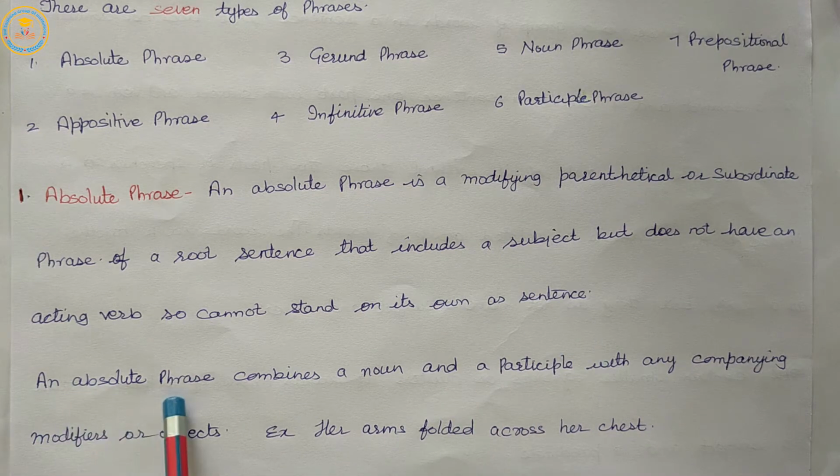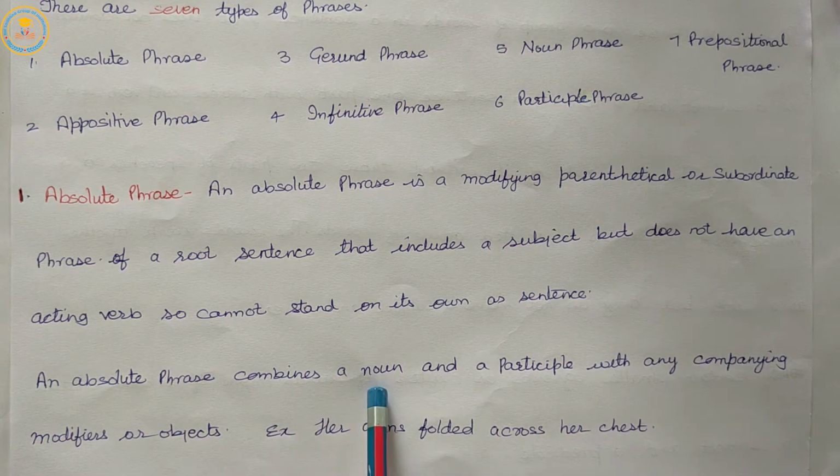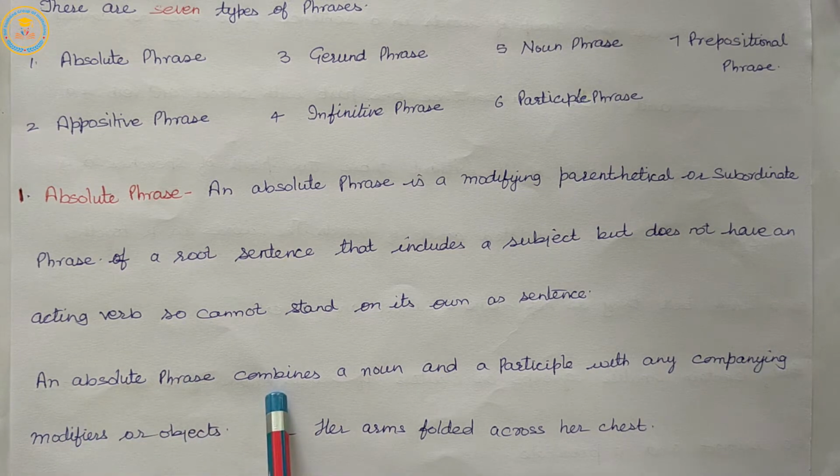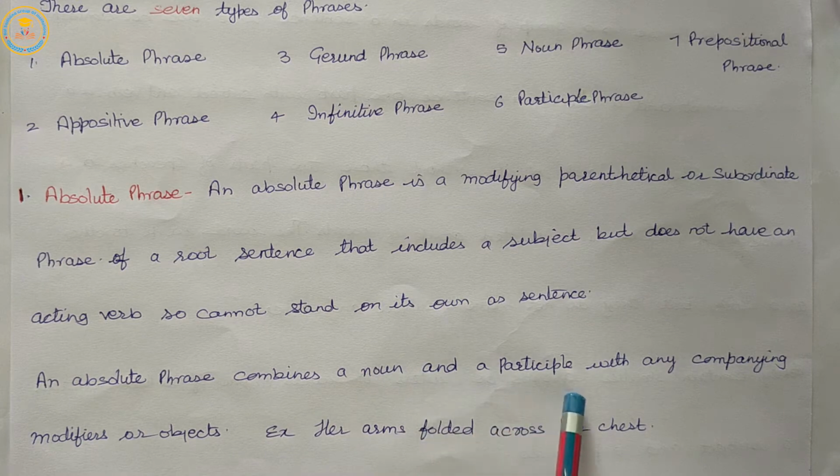An absolute phrase combines a noun and a participle with any accompanying modifiers or objects.